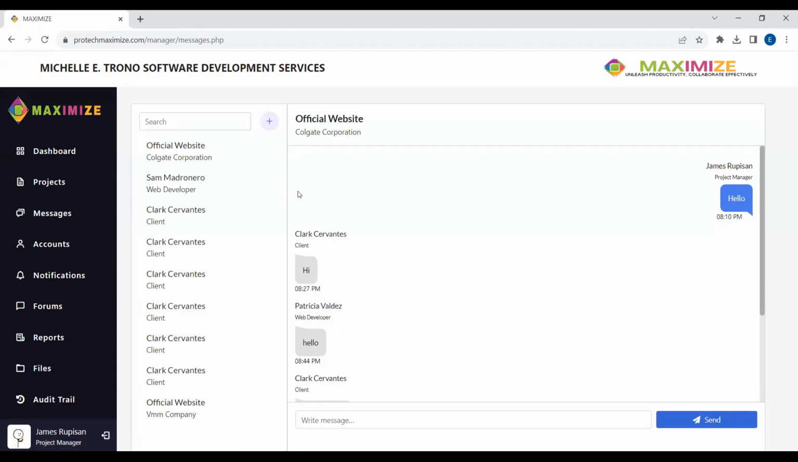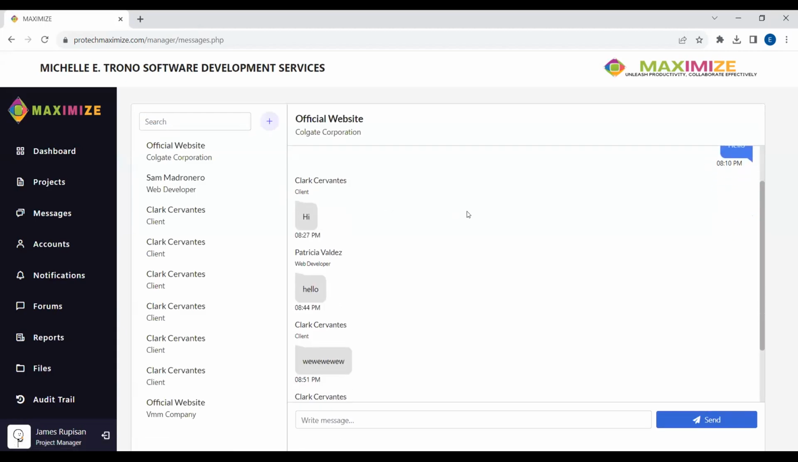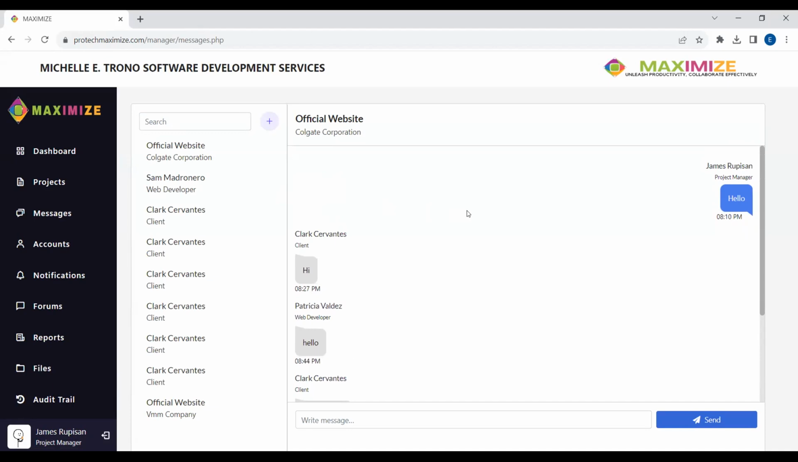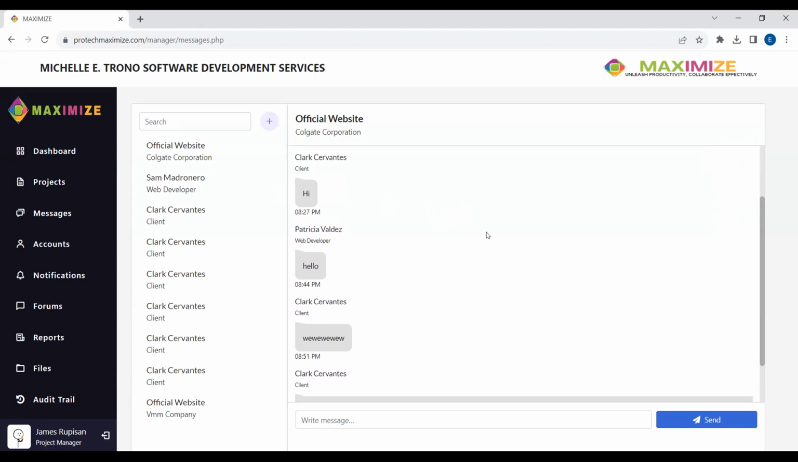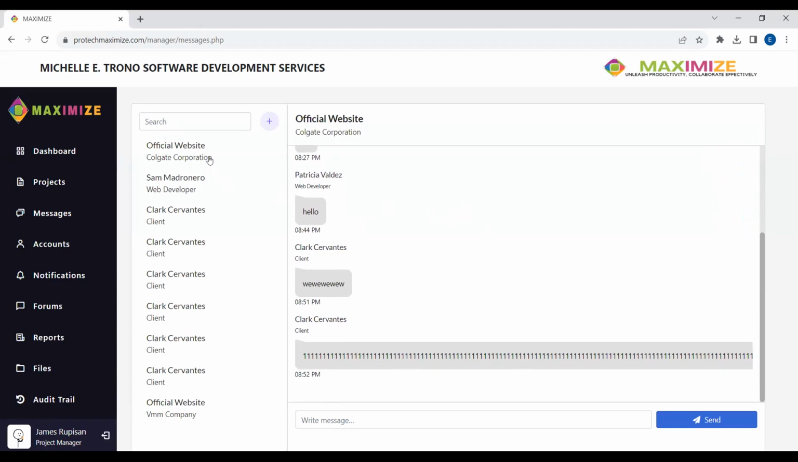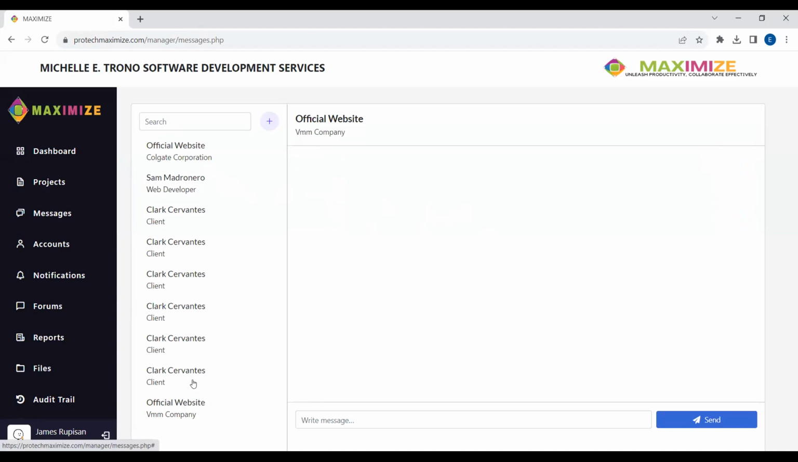For our group chat, this is the collaboration feature of our system. Please scroll down on the left side. No, the other one. The left side, yeah. It's on the VMM company there. So this is the official company website group chat of our team. It comprises the CEO, project manager, project member, and of course our client.